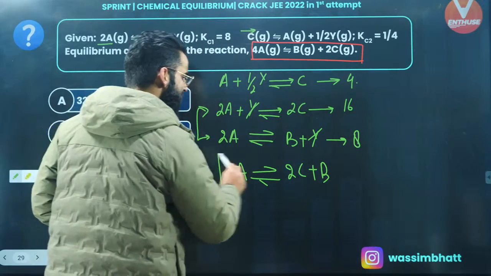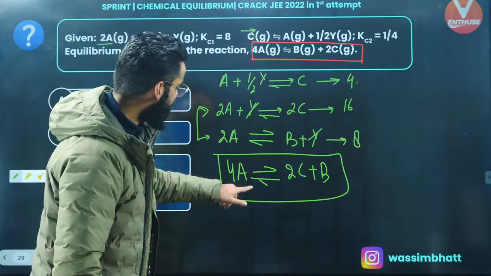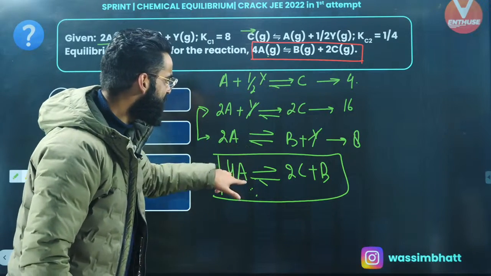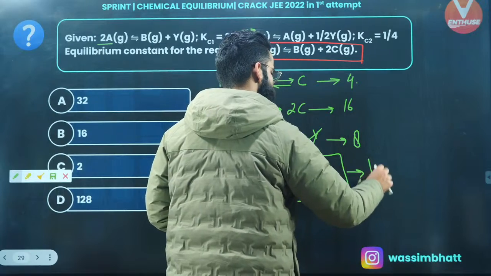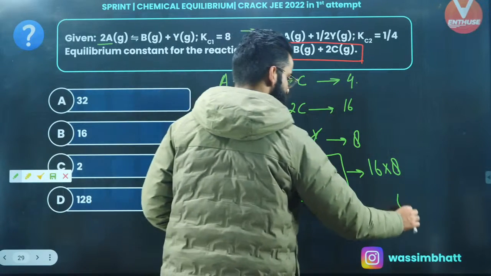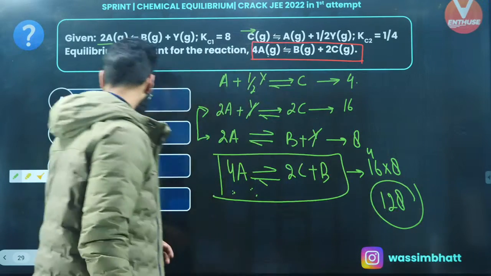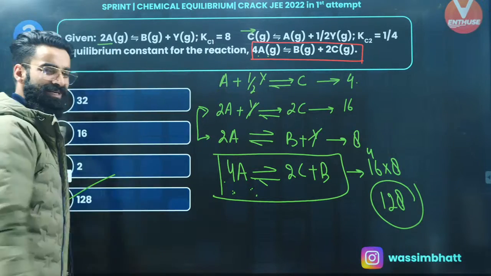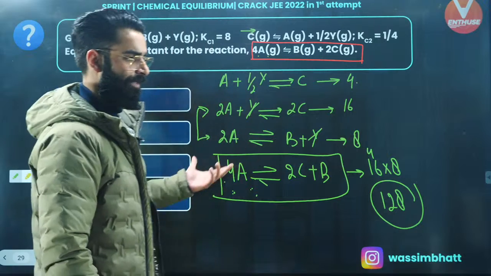So, am I getting the reaction for which I was supposed to calculate the equilibrium constant? I think I was supposed to calculate the equilibrium constant for this reaction only, right? This is the same reaction. And how did I get this reaction? When I simply added these two, and on adding the reactions, equilibrium constants are to be multiplied. So 16 multiplied by 8, 8 6 48, 8 1 8, so 128 is basically going to be the new equilibrium constant for this particular reaction which I was supposed to calculate. So option D is the correct answer of this question, right, people?